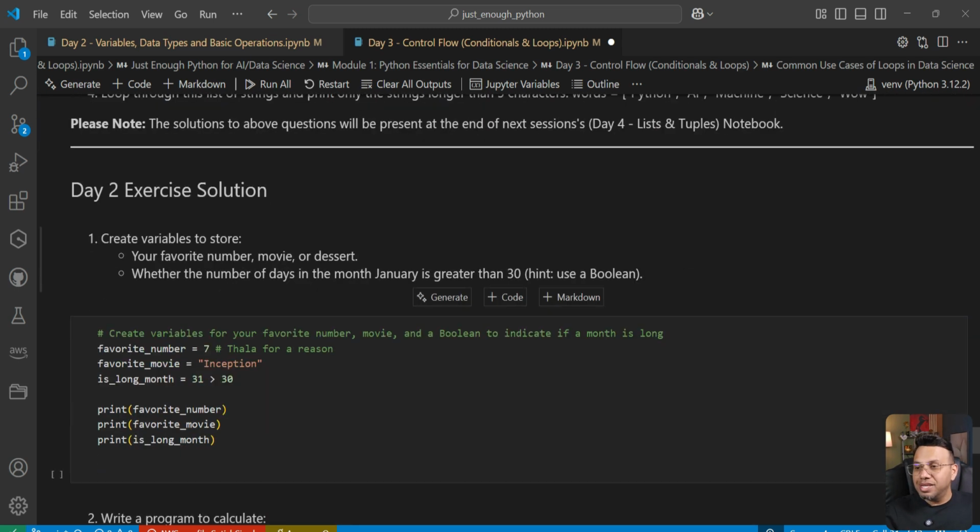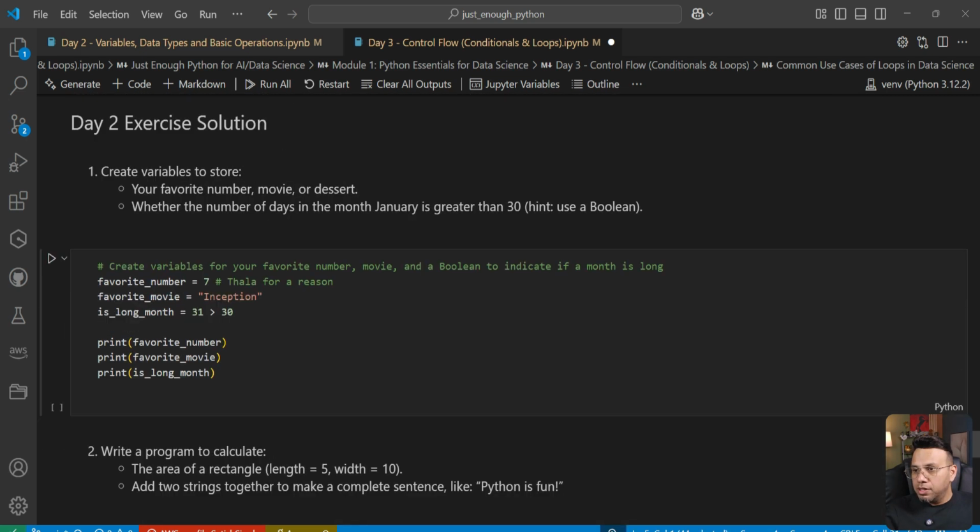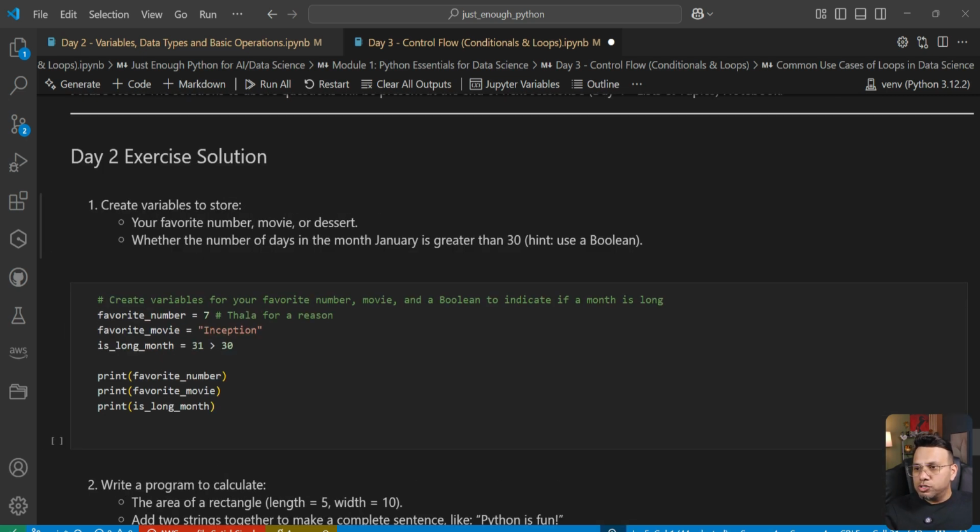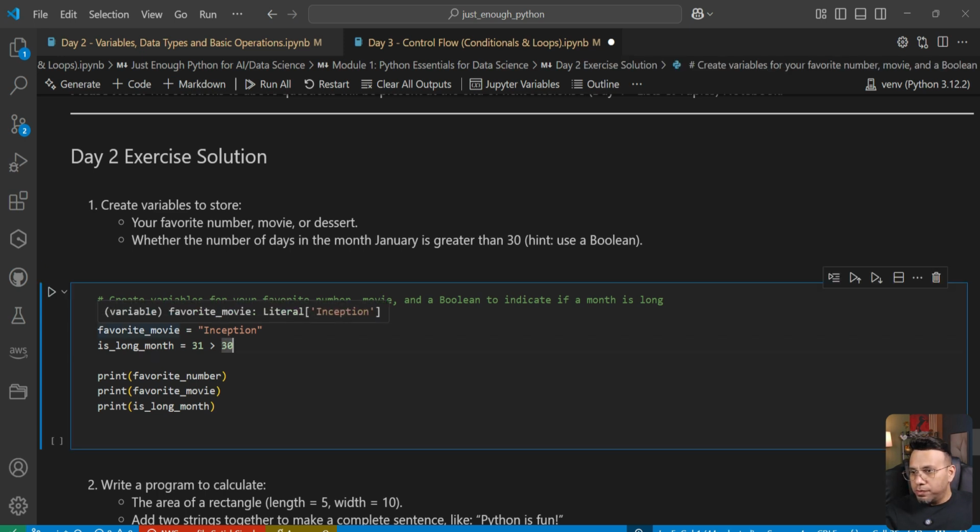And as promised, the solutions to the previous video is right here. The first question was to create a variable to store your favorite number or movie or dessert. And then the next one was to check whether the number of days in the month January is greater than 30 or not. So my favorite number is 7 because Thala for a reason.